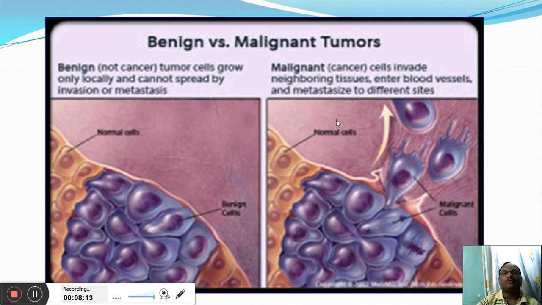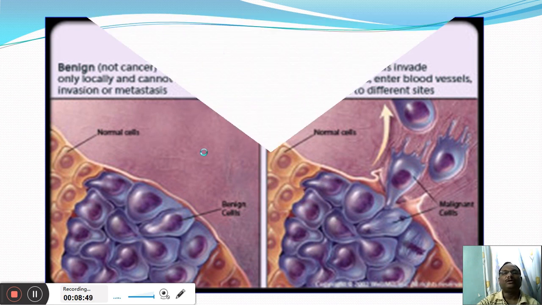So again, this is one of the figures which differentiates between the malignant and the benign tumors. So this is the image of the benign tumor where the cancer cells are growing, but their growth is localized in the form of a compact mass. The cells are not coming out of their original location. But that is not the case with the malignant tumors. Here malignant tumors are coming out of their original location. That means they are invading the surrounding tissues and thereby metastasis may occur and the cancer is spreading to other parts of the body.